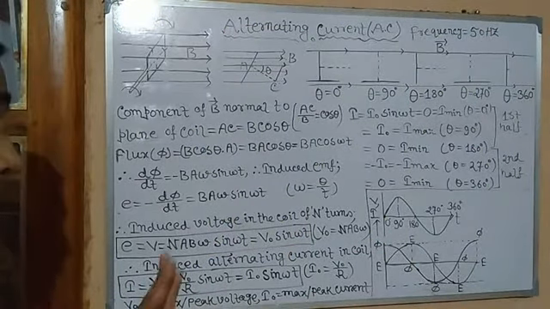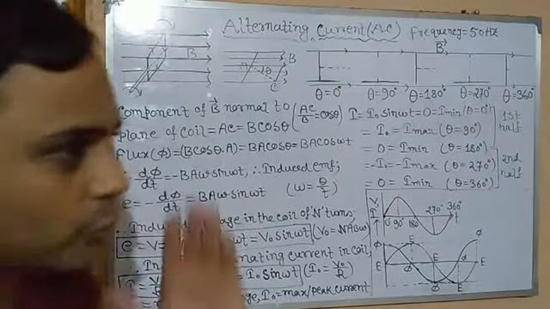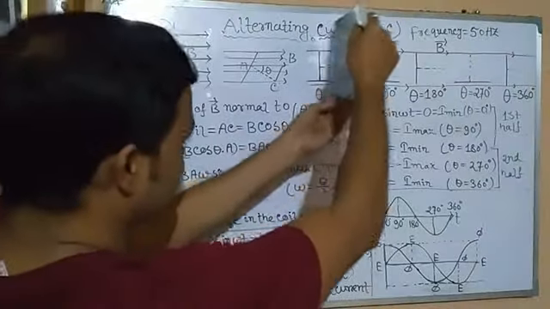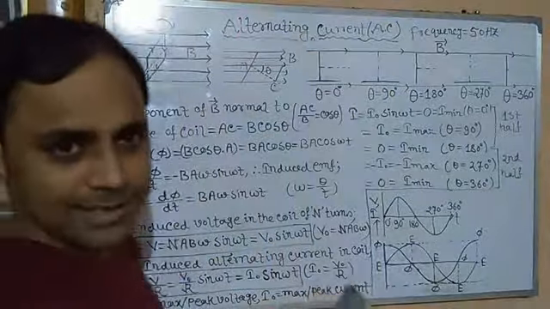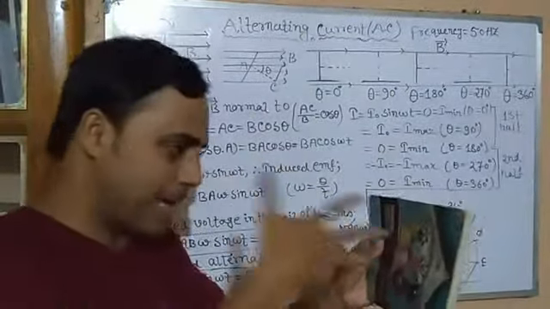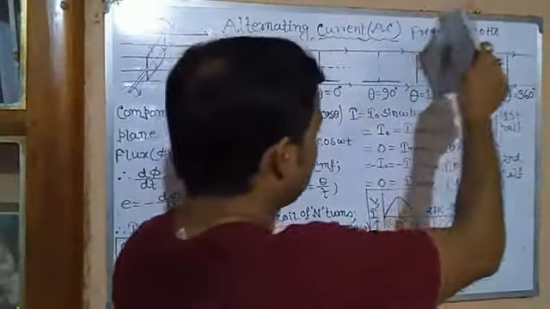Conversely, we can say how this maximum and minimum value is related to flux. You can see this case and this case: flux is maximum when all the magnetic field lines are passing through the plane of the coil. Only in these cases, current is minimum.